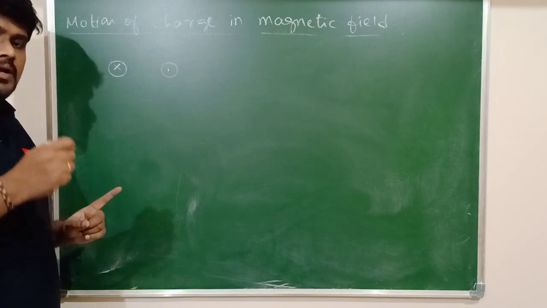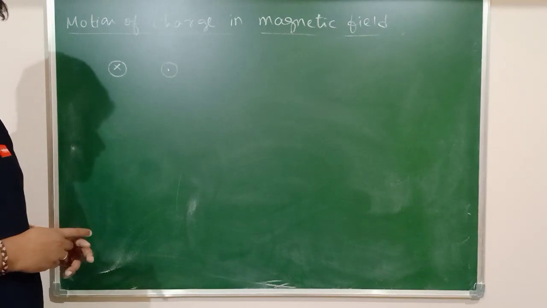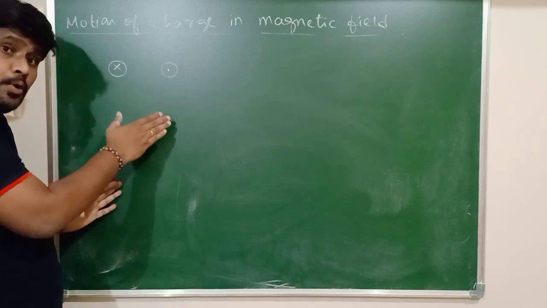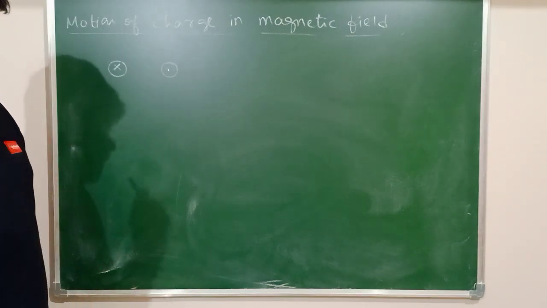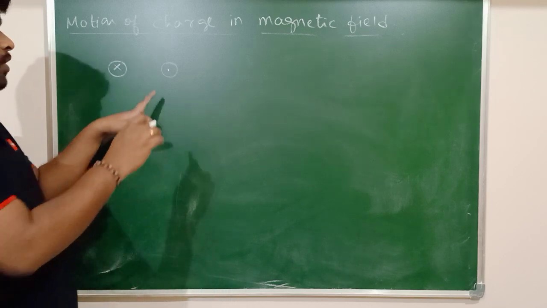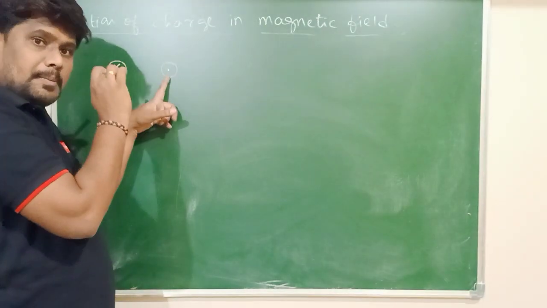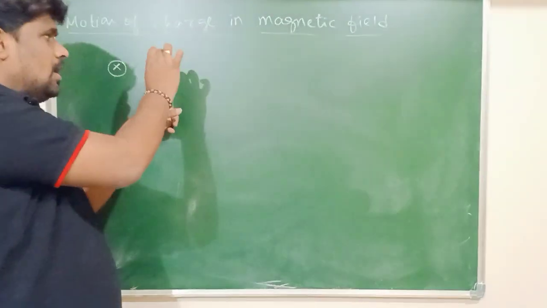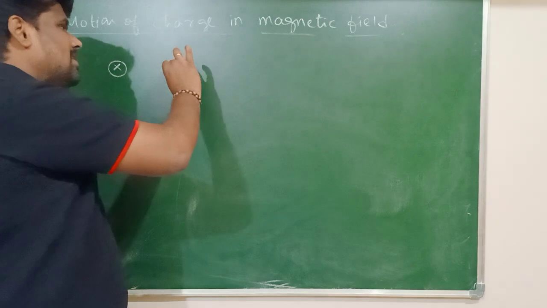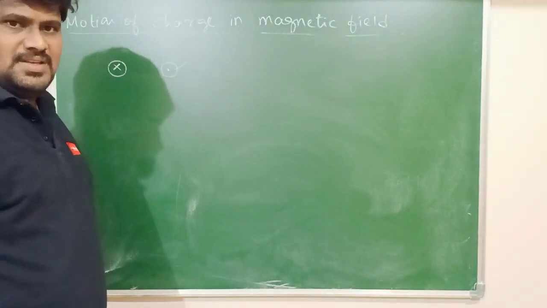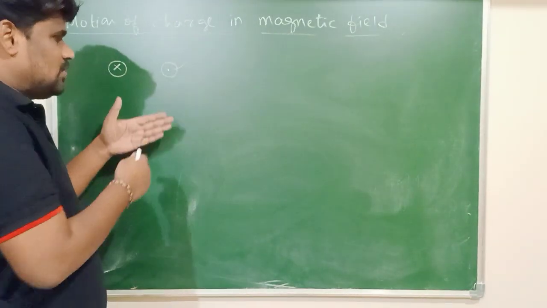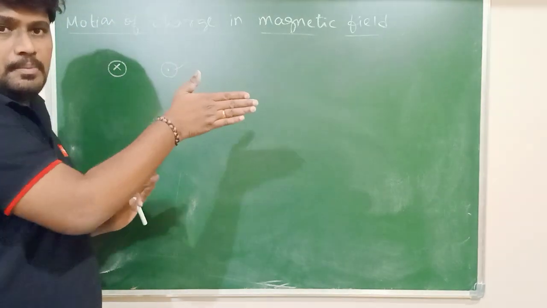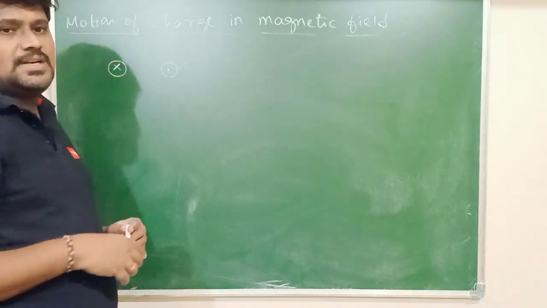The dot symbol represents that the direction of the magnetic field is perpendicular to the board and out of the board. Say, for example, suppose the magnetic field is perpendicular to the board and out of the board, then it is represented by a dot.